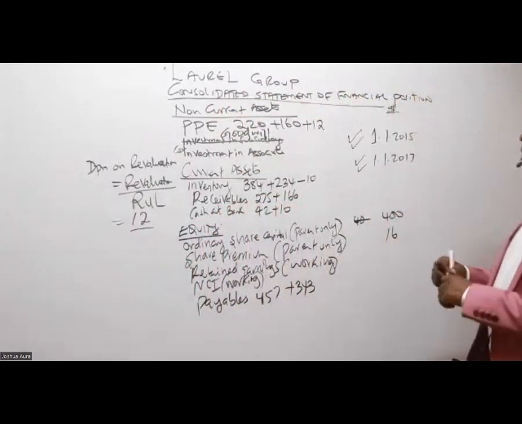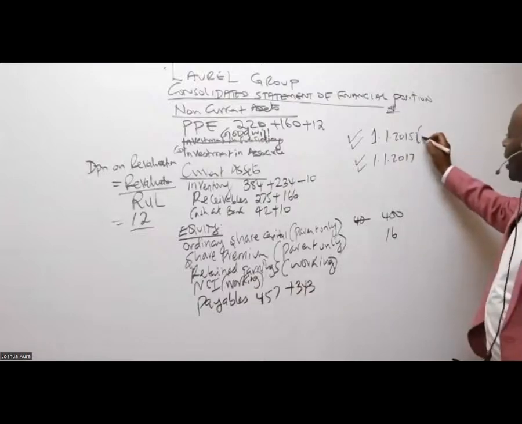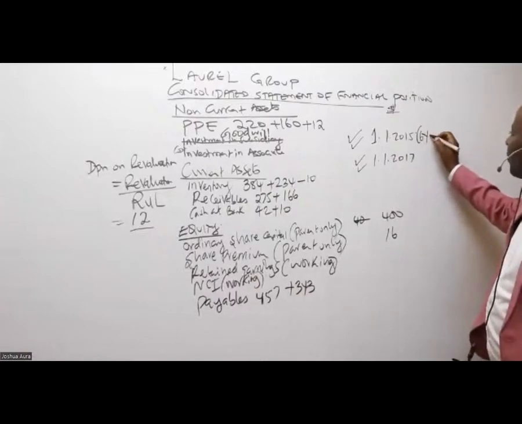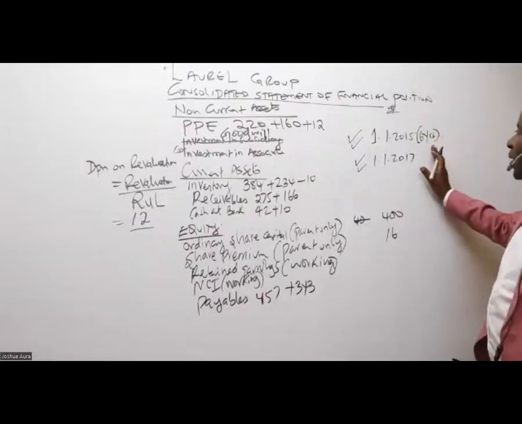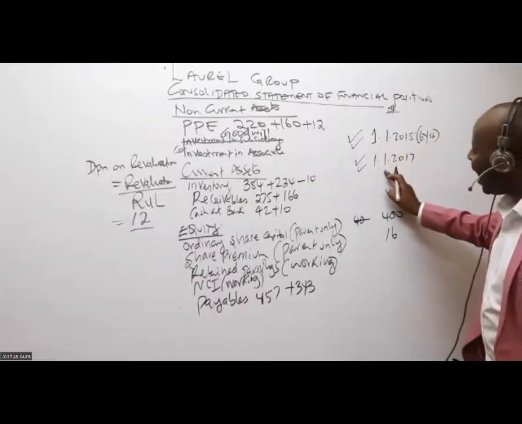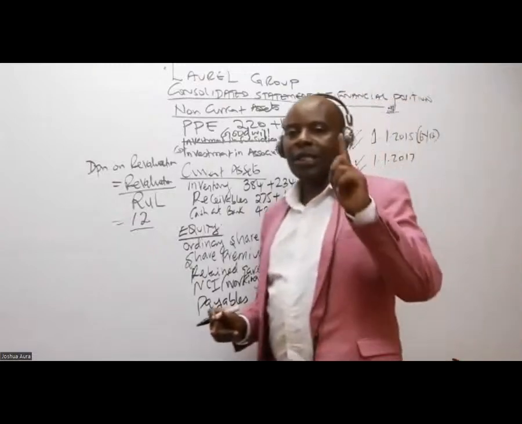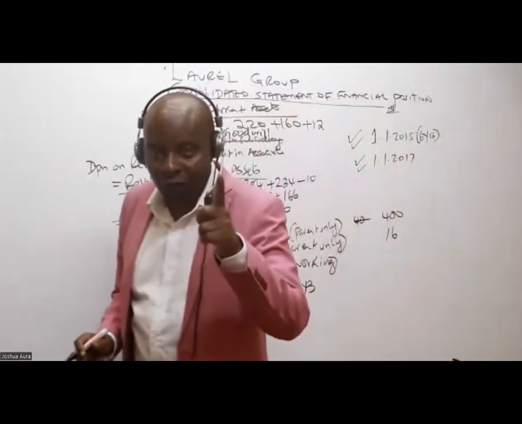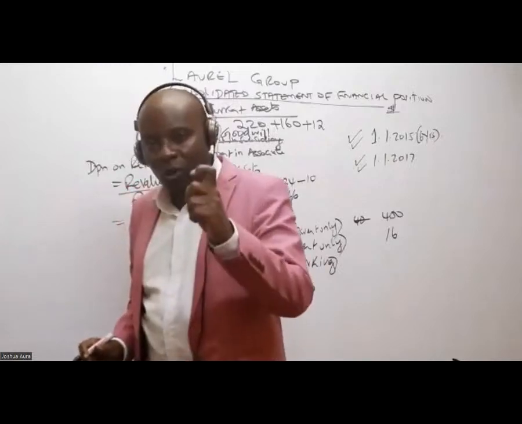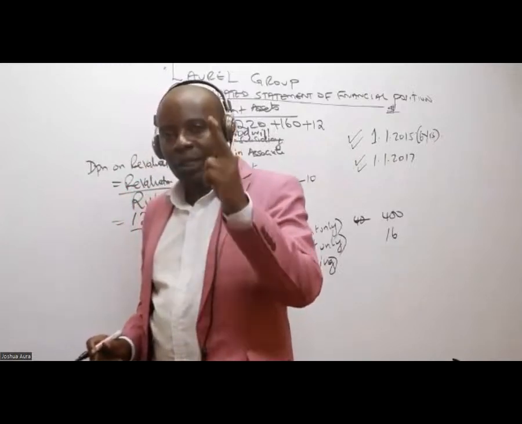So you see, this asset has how many years? 6 years. The useful life is 6 years. By the time we are revaluing them, how many years have passed? It is 2015, the whole of it, because we started from 1st January. And 2016, the whole of it.